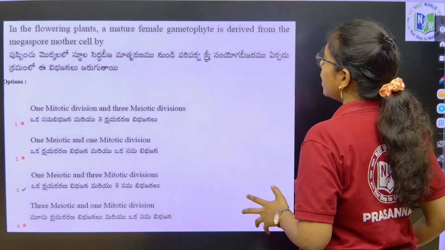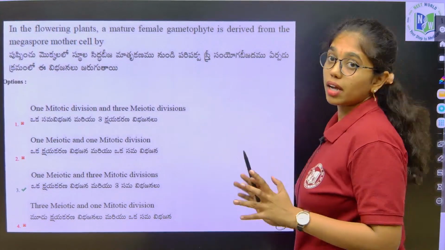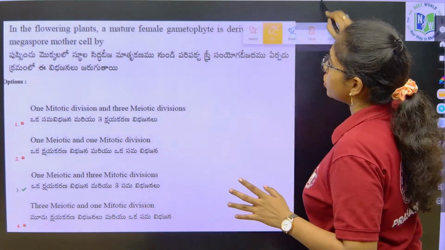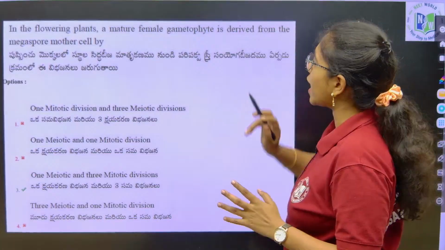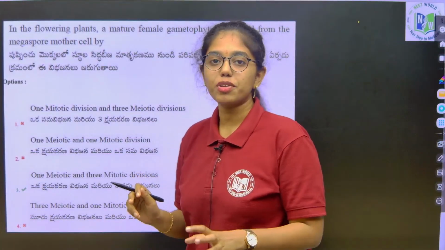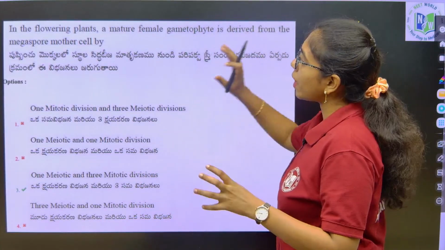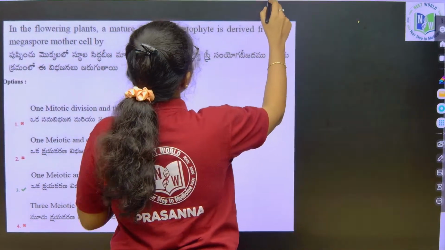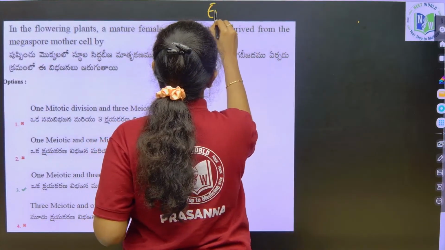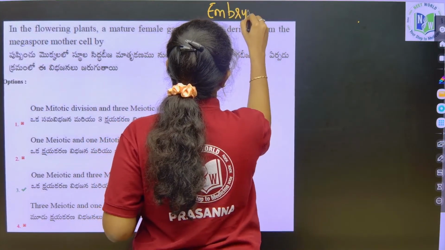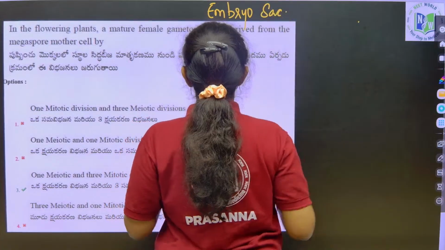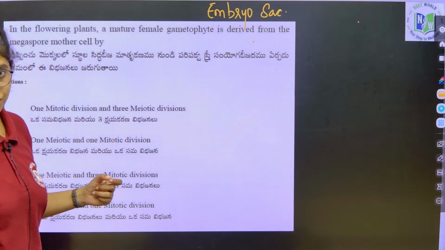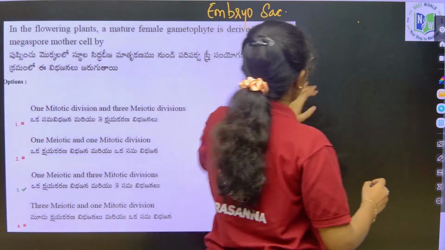This is from sexual reproduction of flowering plants. Listen carefully. In this question, in flowering plants, a mature female gametophyte is derived from megaspore mother cell. That is very true, we know that. What is the female gametophyte in the angiosperms? Embryo sac. Embryo sac is the female gametophyte. This is derived from megaspore mother cell. By how many divisions is the question.